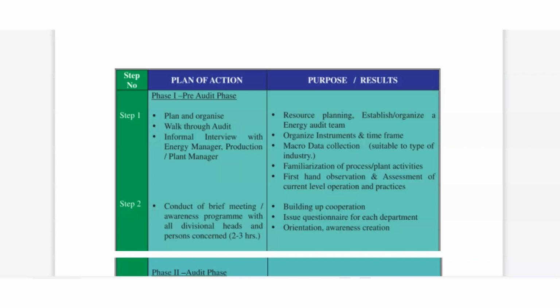Here, step 1 is plan for action, and what is the purpose or result? Phase 1: we read pre-audit phase, audit phase and post-audit phase. First we will read phase 1, that is the pre-audit phase. In the pre-audit phase also, 2 steps are there, step 1 and step 2. In step 1 we will plan and organize. We will plan that and organize that. Then we will go through the work of the audit.